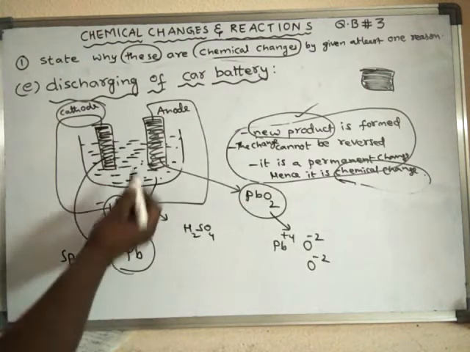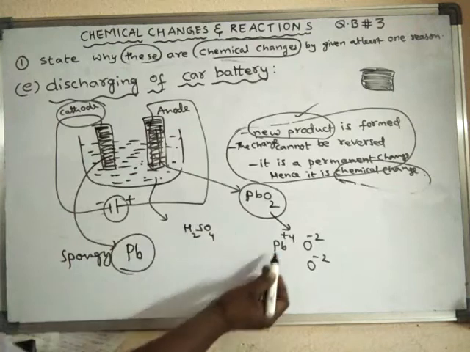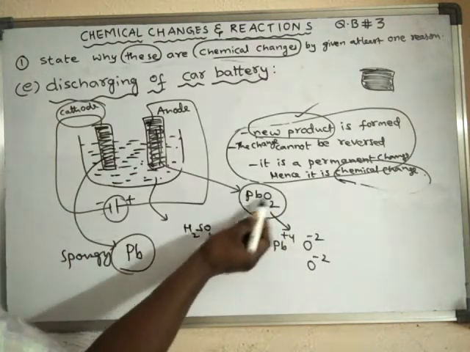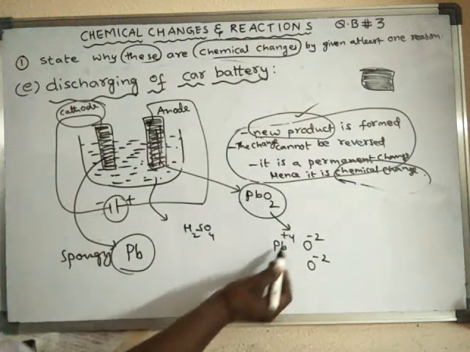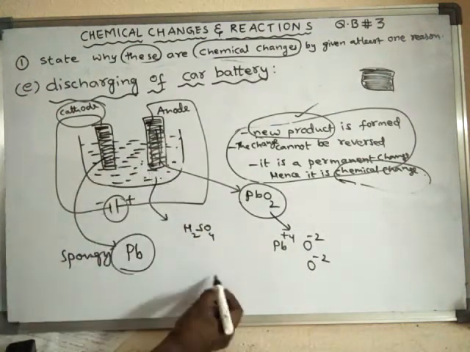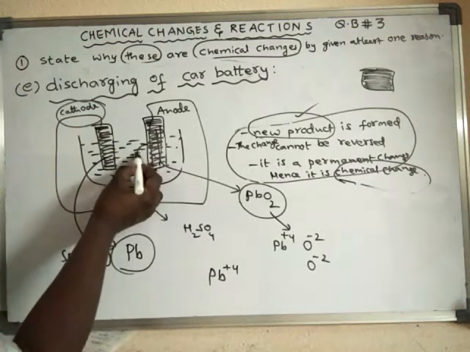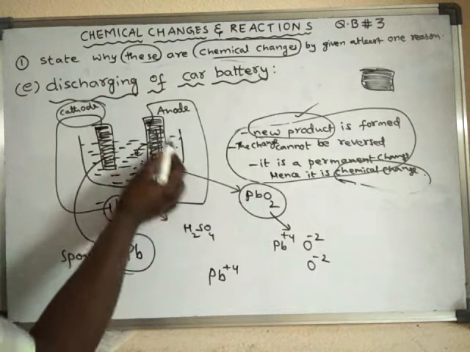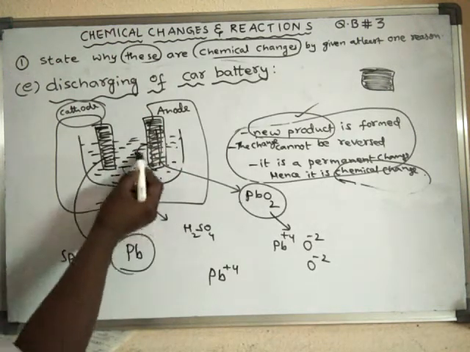So what happens at the electrodes? This one contains what? Pb +4 and O -2. There are two O -2. So here at the anode, what happens? This Pb +4 will enter into the electrolyte. That means into sulfuric acid.